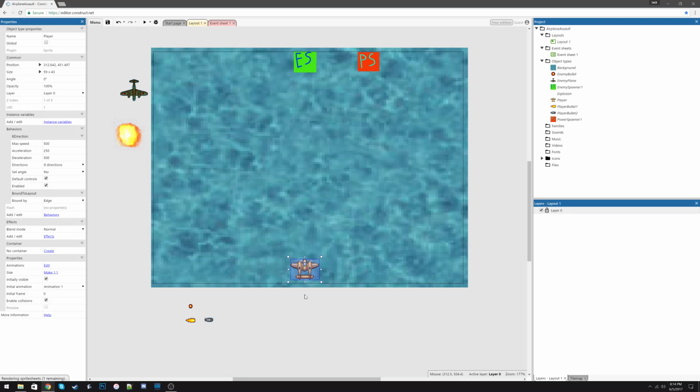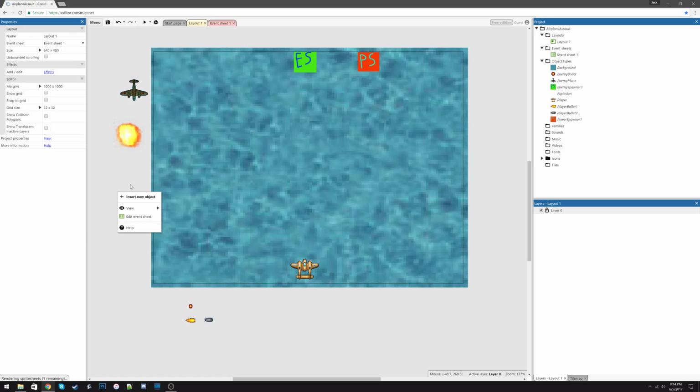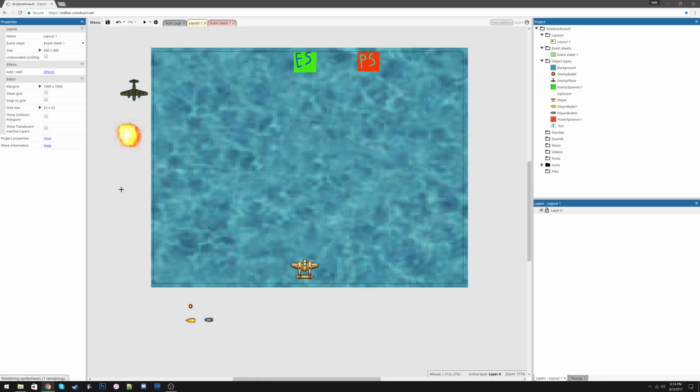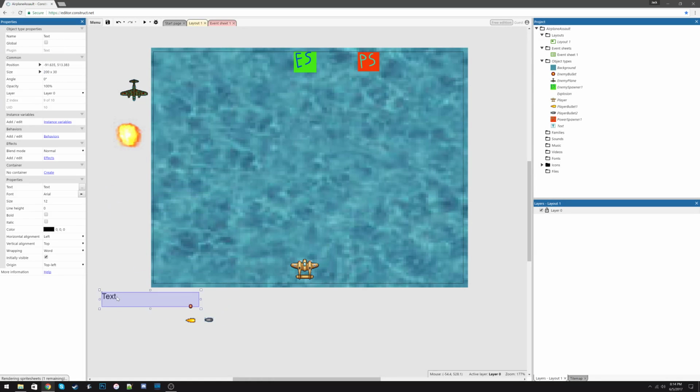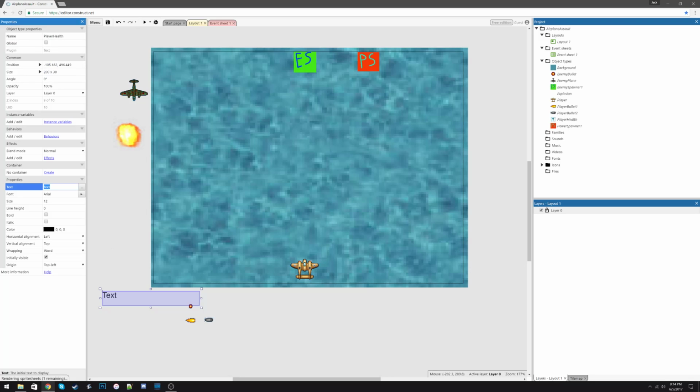So right now, we're going to add in some text objects. We're going to right click in an empty space, insert new object, and it's going to be a text object. And we are going to name it player health. And the text that it will show will just say health colon space.